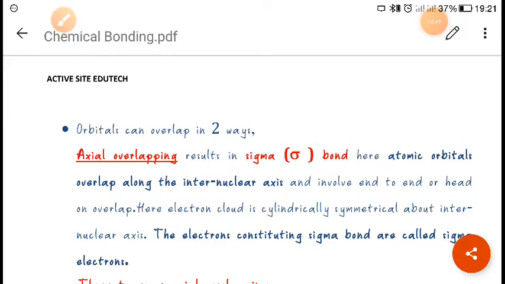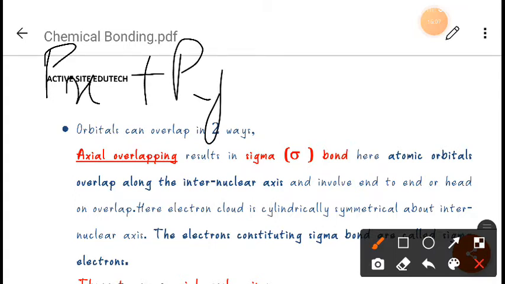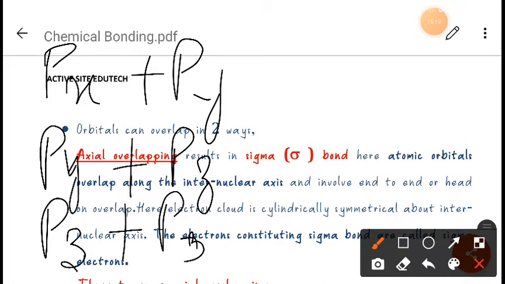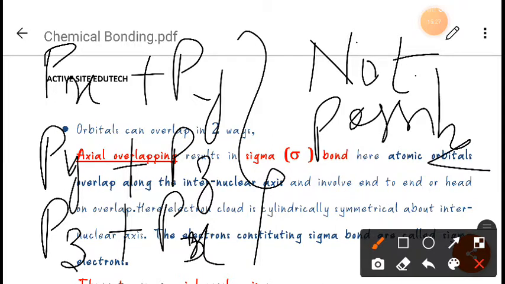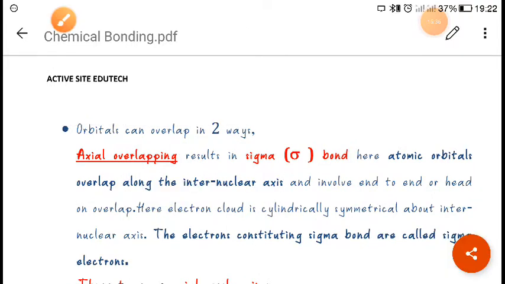First of all, always remember that between px and py, between py and pz, or between pz and px, overlapping is not possible. px will never overlap with py, py will never overlap with pz, and pz will never overlap with px.